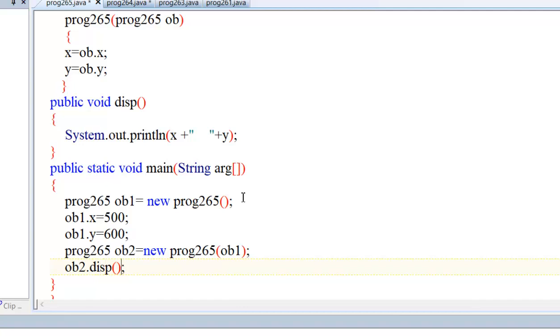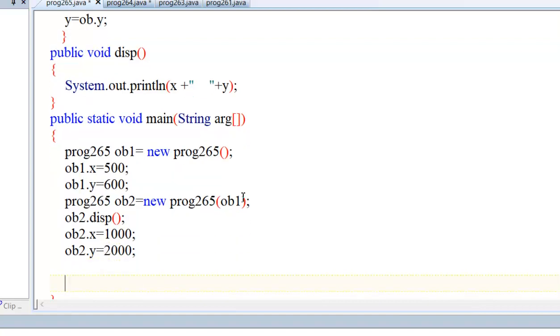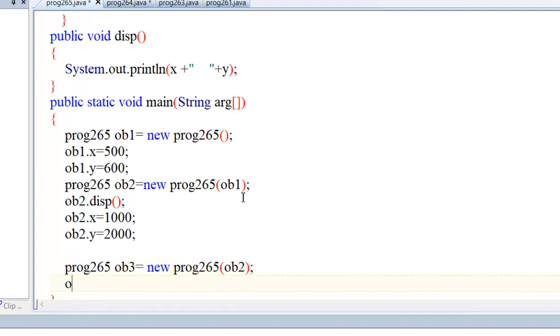Again, I want to pass object 2 of x equal to 1000, object 2 dot y equal to 2000, and I want to call one more object: program 265 of object 3 equal to new program 265 of object 2. See, chain how it is passed. Object 3 dot display.